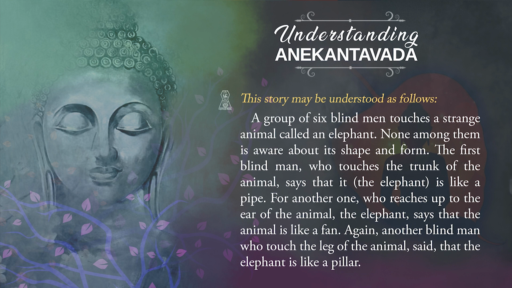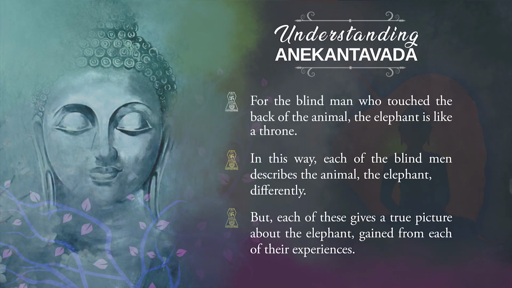The third blind man has touched the leg of the animal, and he says that the elephant is just like a pillar. Another blind man who touched the back of the animal says that the elephant is something like a throne. In this way, all the 6 blind men have tried to describe the animal called elephant differently.